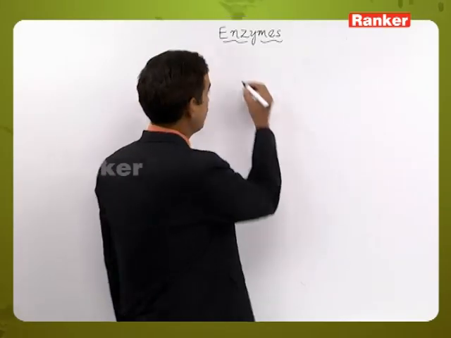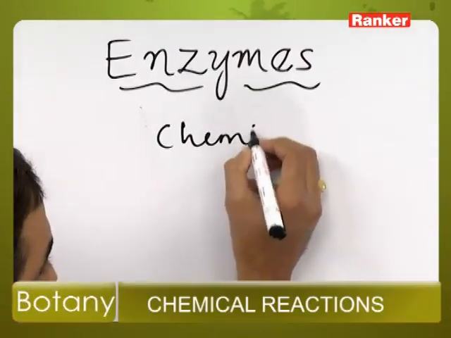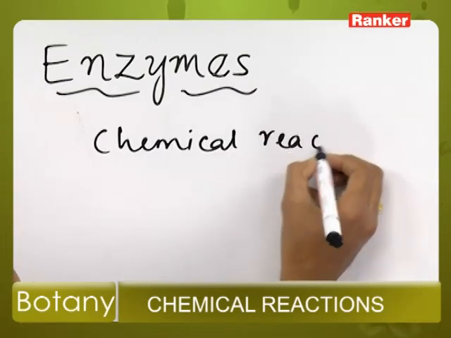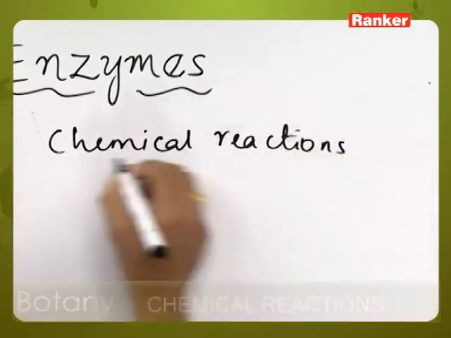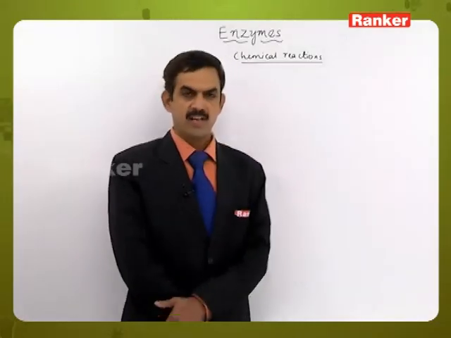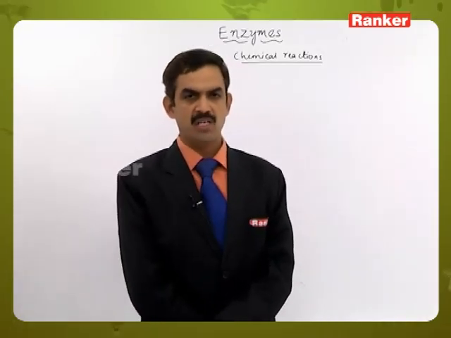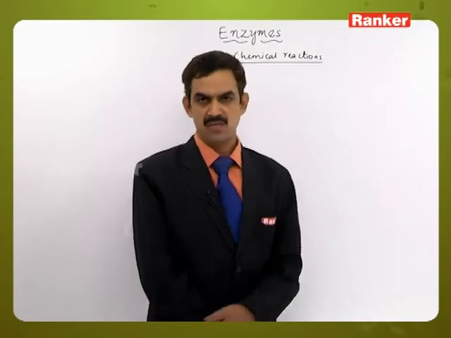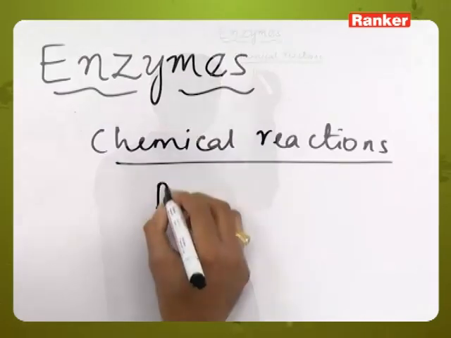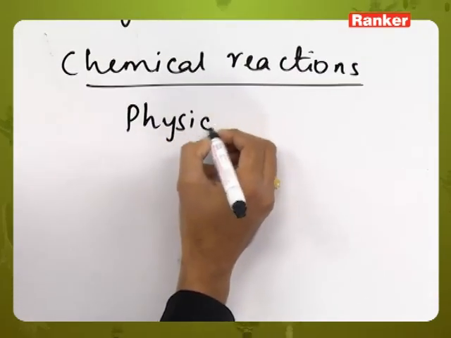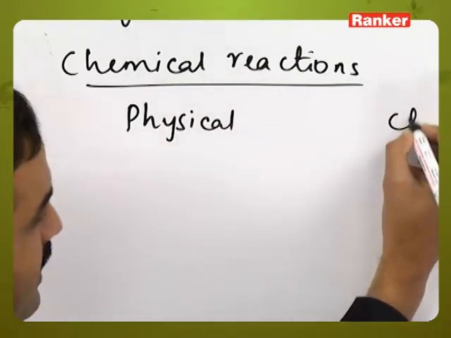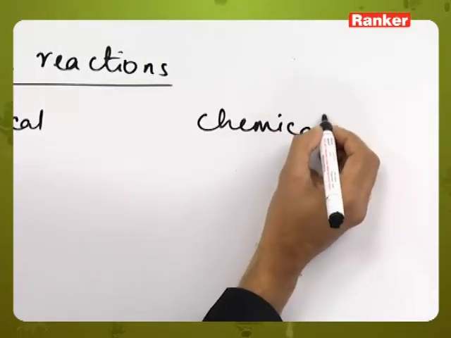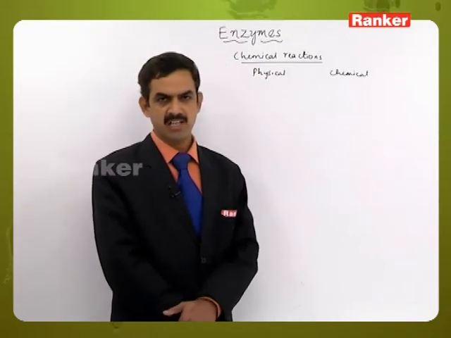the chemical reactions. There are many types of chemical compounds which are present inside the cells, and they will undergo two types of changes: one is called physical and the other is chemical, or we can say physical changes and chemical changes.